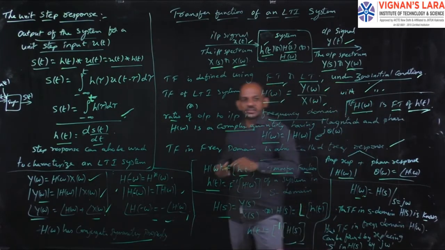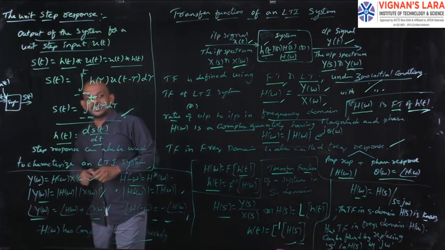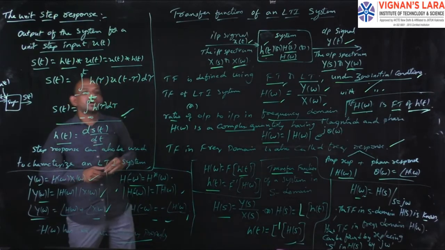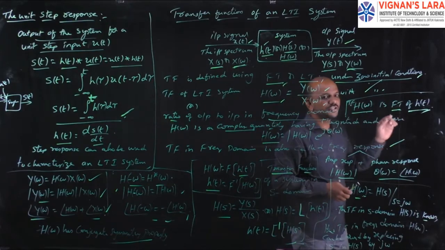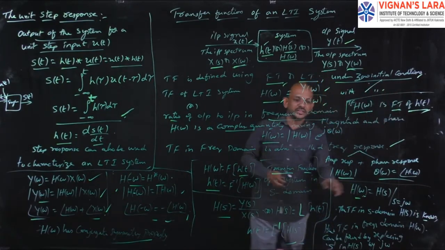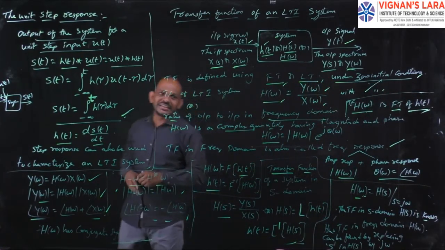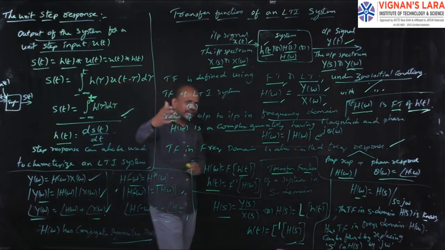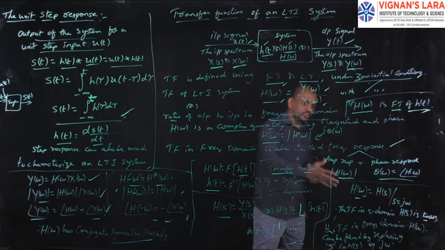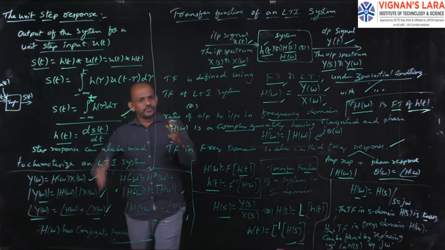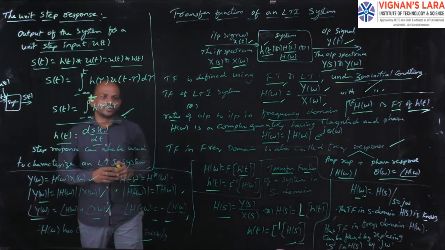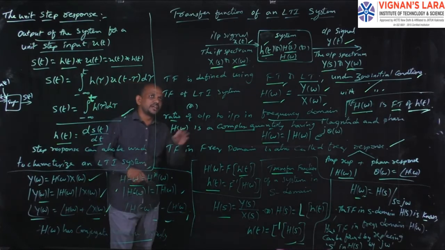Okay, this is regarding the transfer function with respect to frequency domain and S domain, and the relation between them. So this is completely about the transfer function of an LTI system.